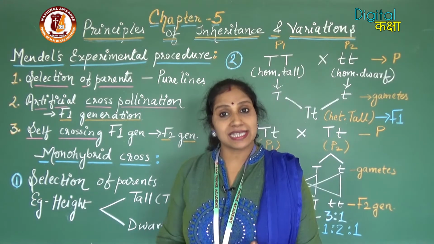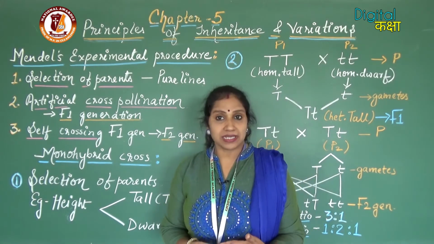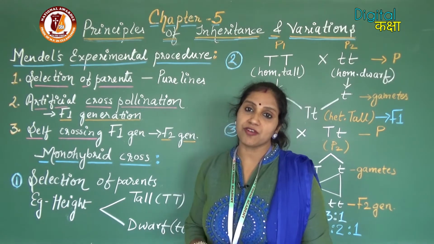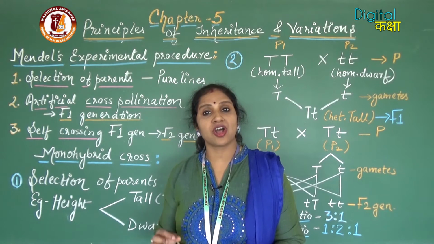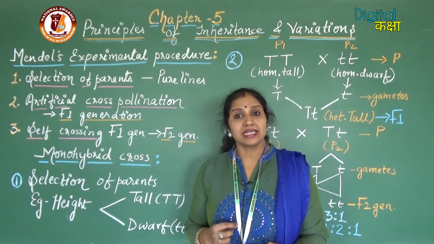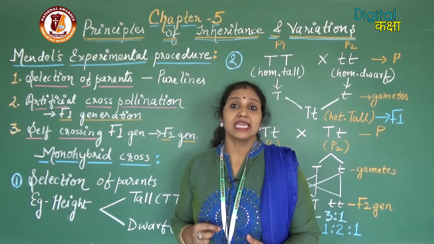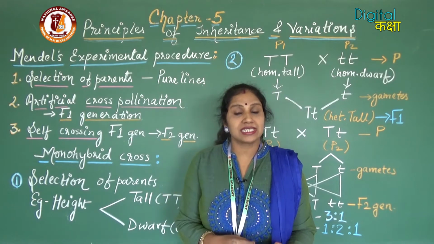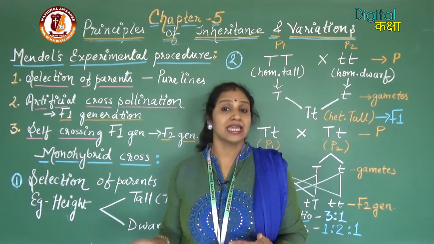Now moving to the second step. After obtaining the pure lines, Mendel performed artificial cross-pollination by emasculation and bagging techniques. We have already studied emasculation and bagging.